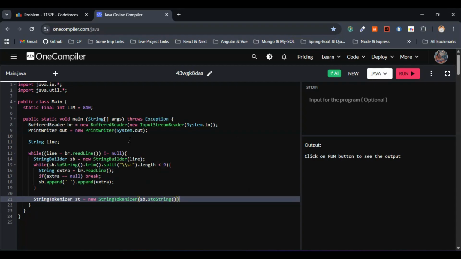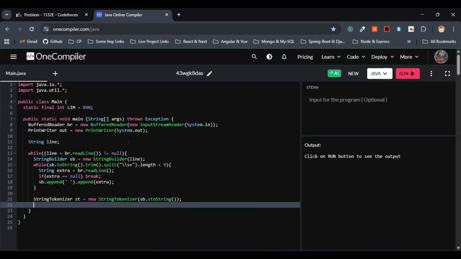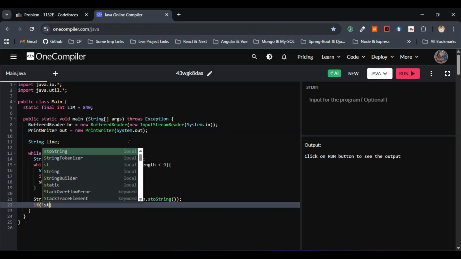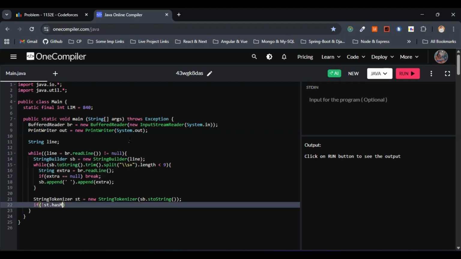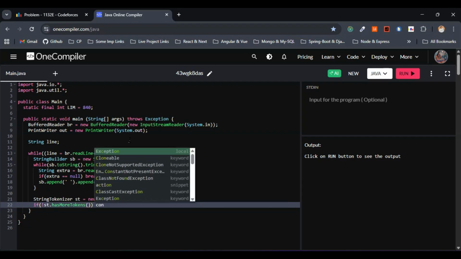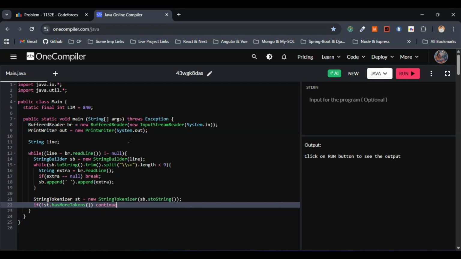This is also fine. Now if not of st.hasMoreTokens, then let me give continue here, right? So this is fine, man.